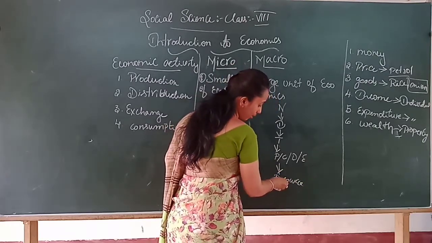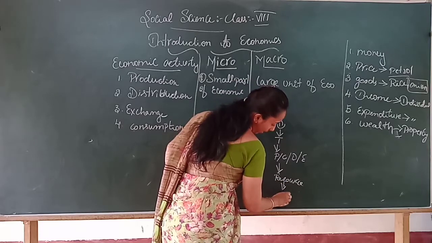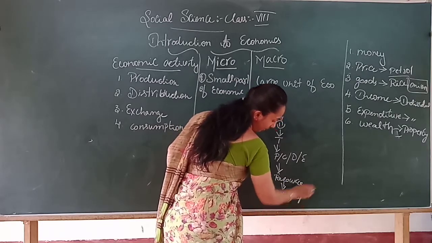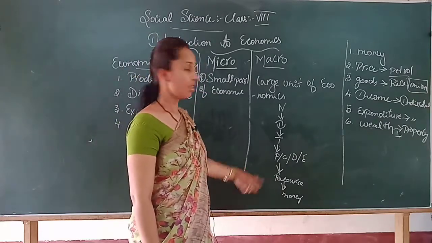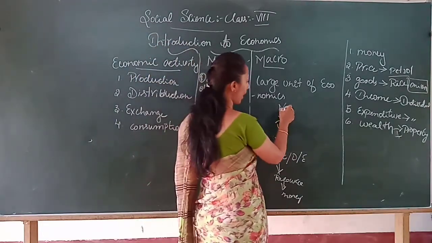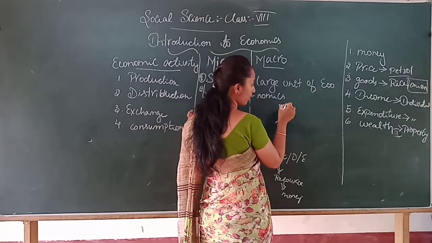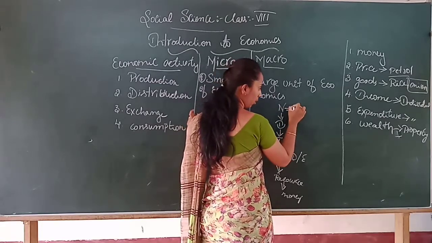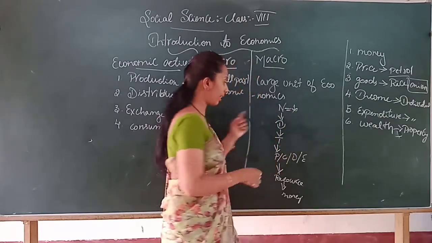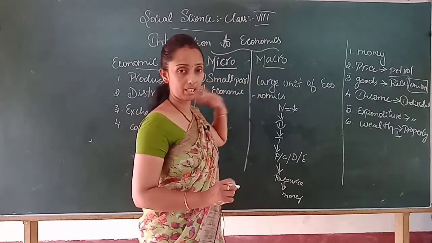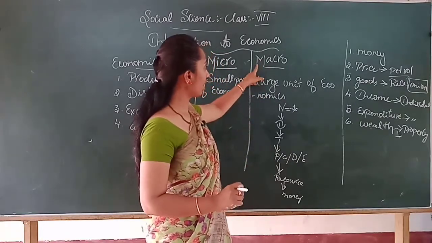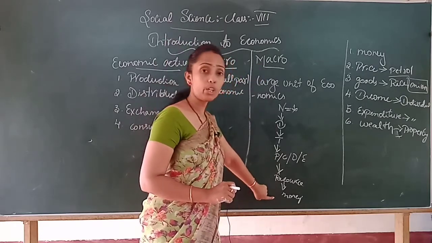And to get the resources, they need money. Correct, children? So it is a link. They need money. So if our economic income or the national income is low, these are the factors responsible. So when we are referring to macroeconomics as a whole, first it will see the main root.